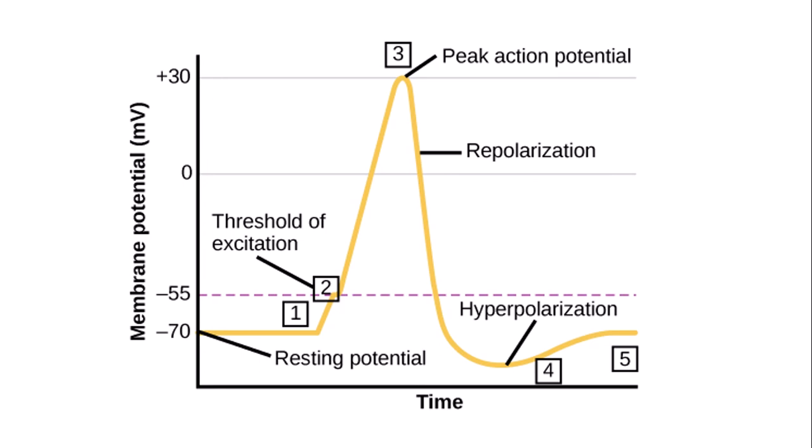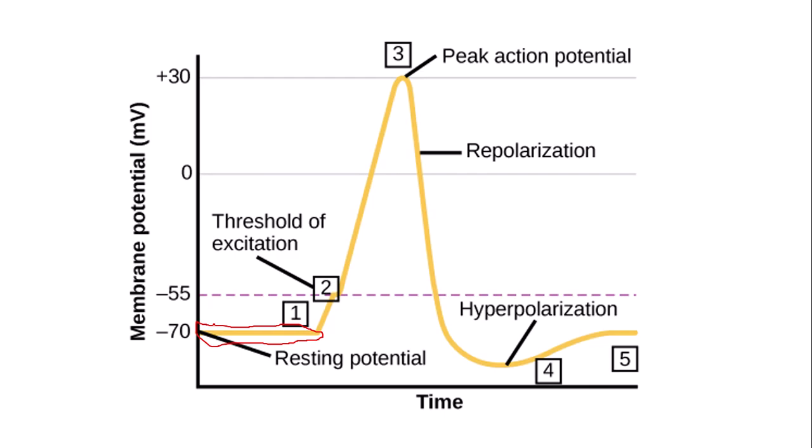This is the graph that we sometimes use to display what happens in an action potential. Here we have a flat line at the start at minus 70 millivolts. This represents the resting potential, which is maintained for a short amount of time. Then an impulse comes from the receptors so that the sodium ion channels open.